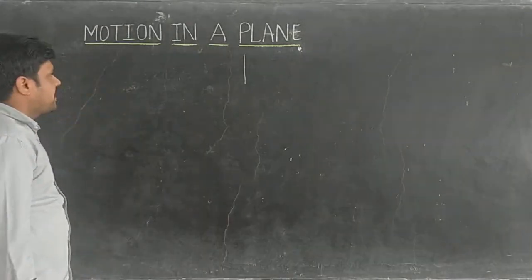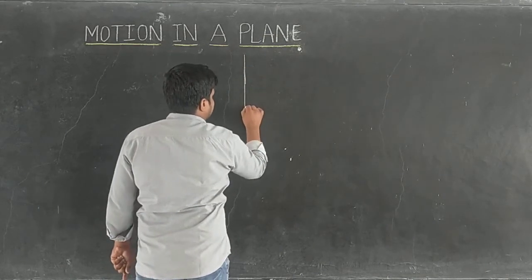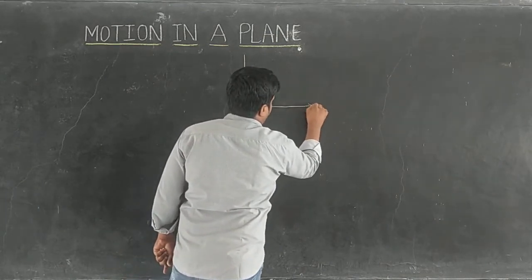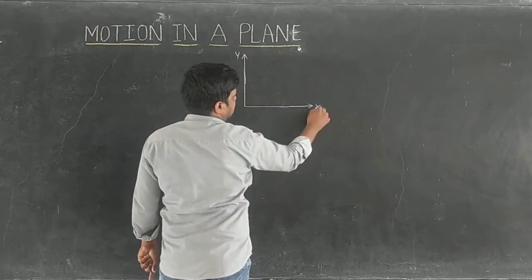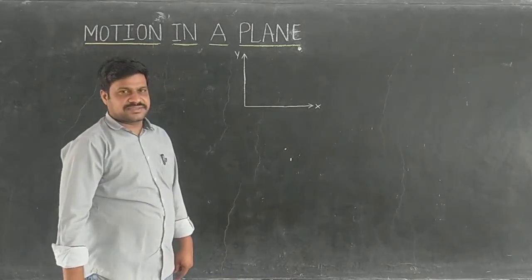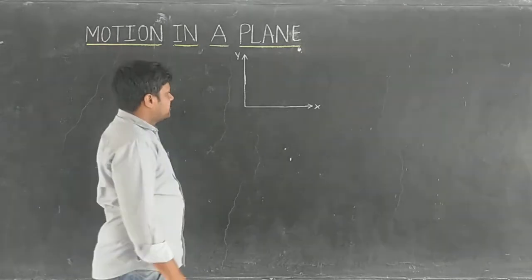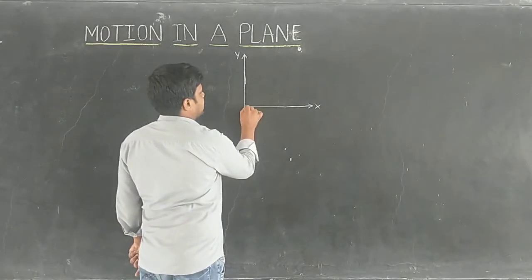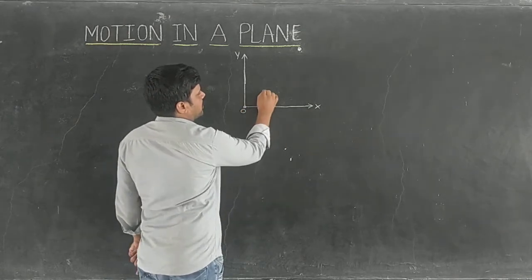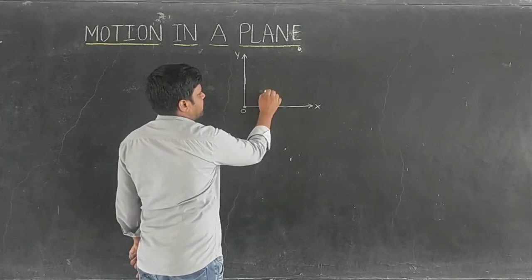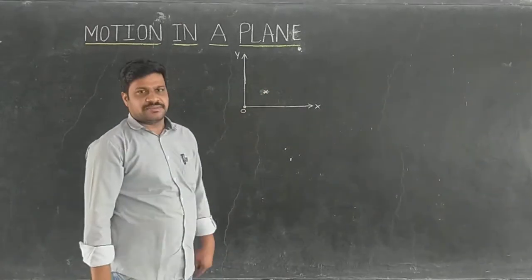In motion in a plane, see, I am taking here the x-axis, and the y-axis like this. This is the y-axis and this is the x-axis. Suppose initially this is the origin. Initially one object is there at this point.